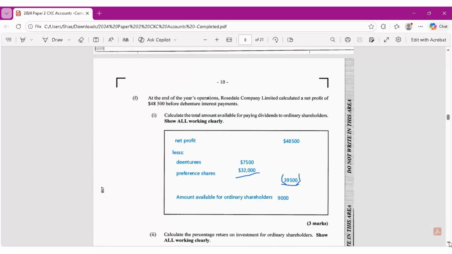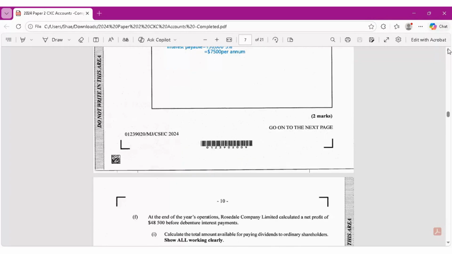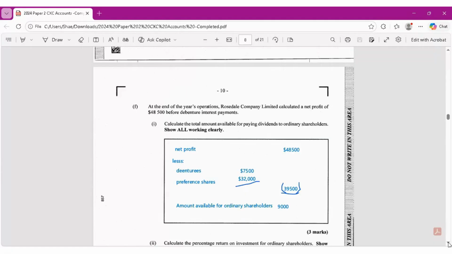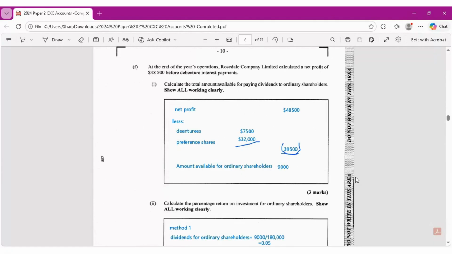Now, the last part of the question, which some persons would find a little more challenging, is F. It says at the end of the year's operation, Rosedale Company Limited calculated a net profit of 48,500 before debenture interest payments. Calculate the total amount payable or available for paying dividends to ordinary shareholders. So the net profit is 48,500.